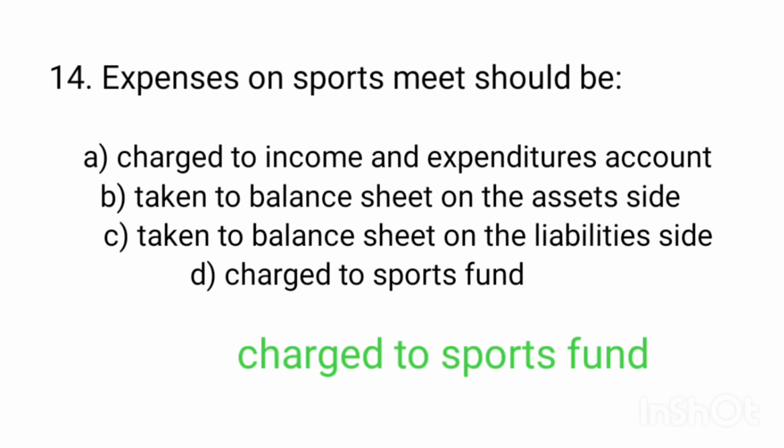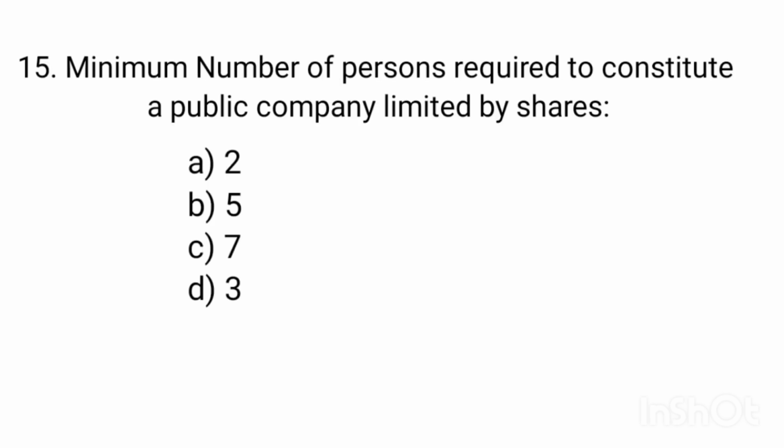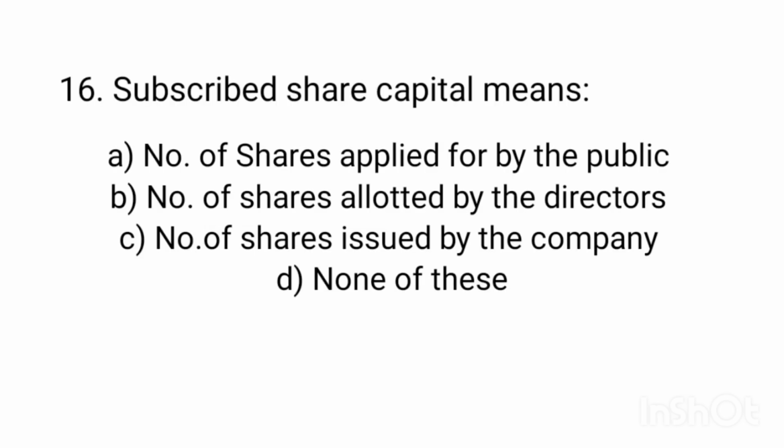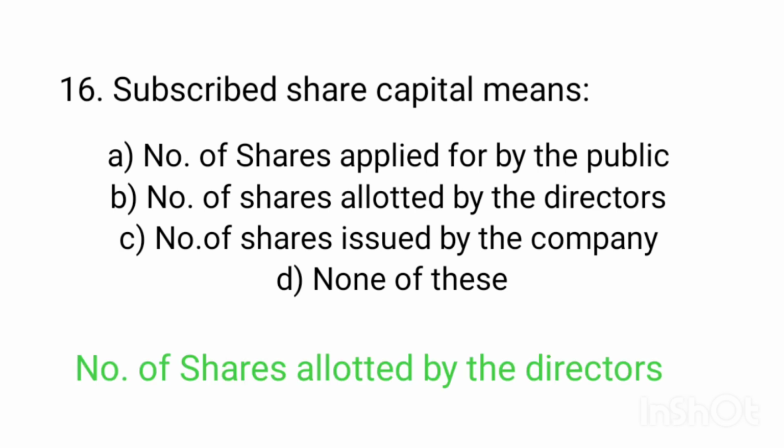Charged to sports fund. Minimum number of persons required to constitute a public company limited by shares: 3, 5, 7. 7. Subscribed share capital means number of shares applied for by the public, number of shares allotted by the directors, number of shares issued by the company, none of these. Number of shares allotted by the directors.